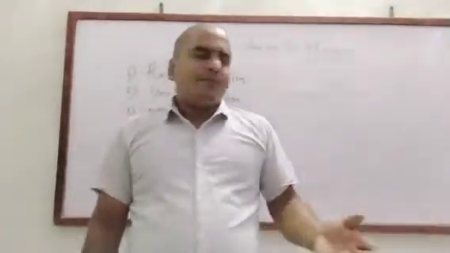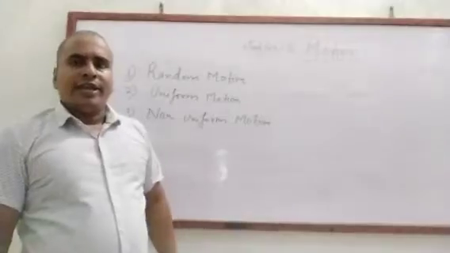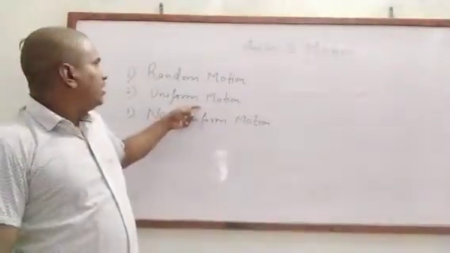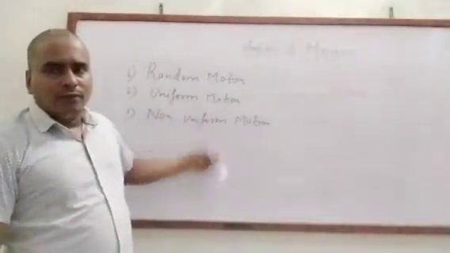Clear? Some more types of motion remain. So today we will discuss the last three types: random motion, uniform motion and non-uniform motion.